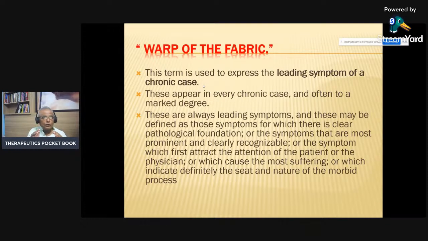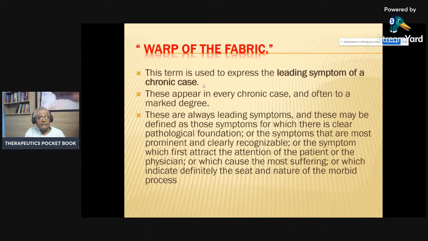So the patient tells you the outer part of the problem, and on that basis you can go into the inner part of the problem. So this term was used, wrap of the fabric. These appear in every chronic case and often to a marked degree.